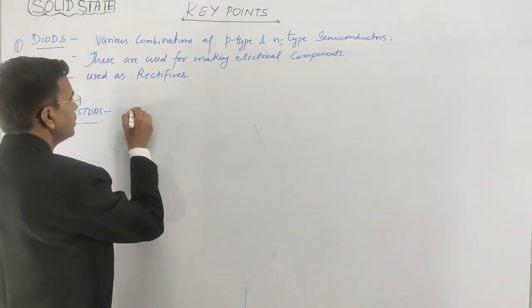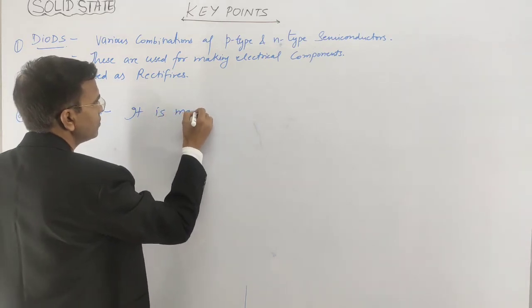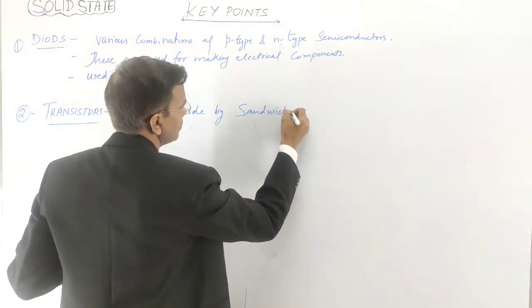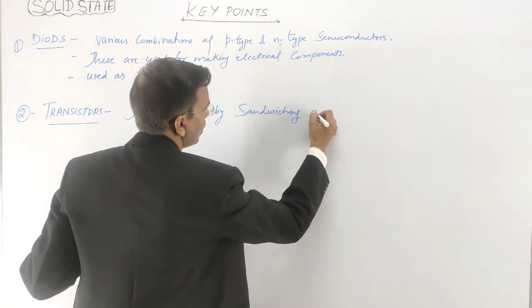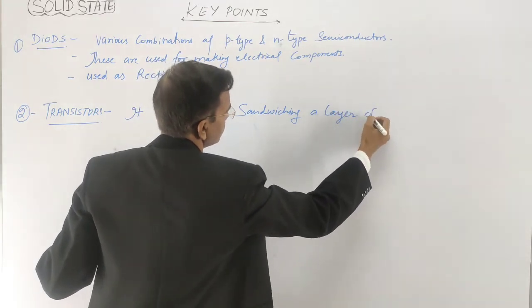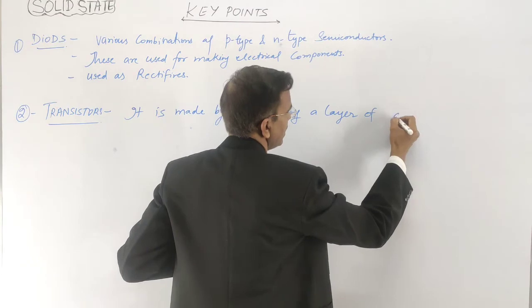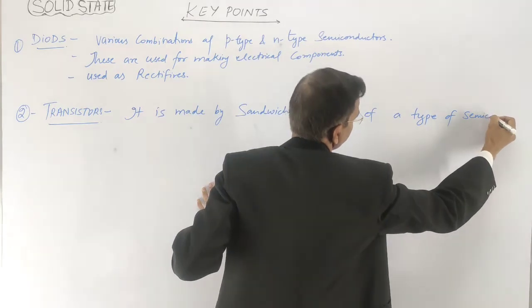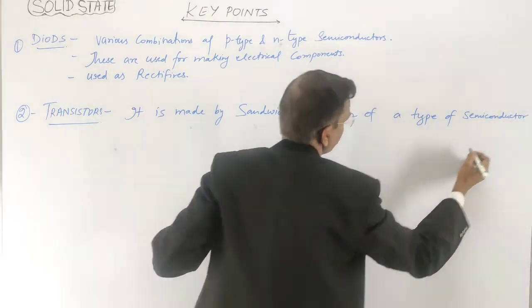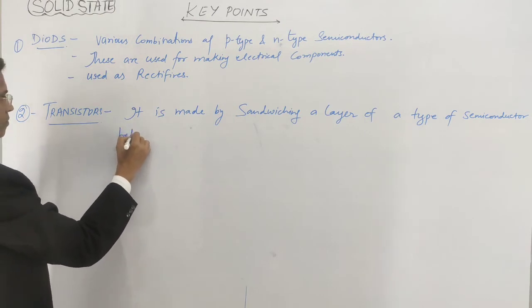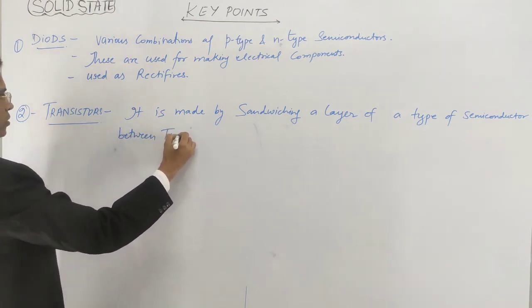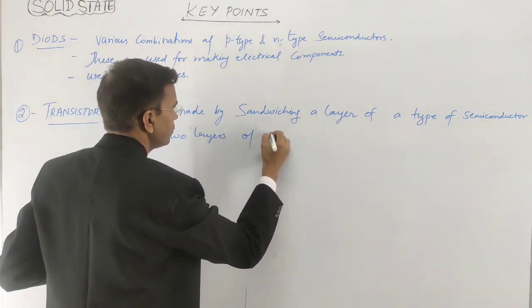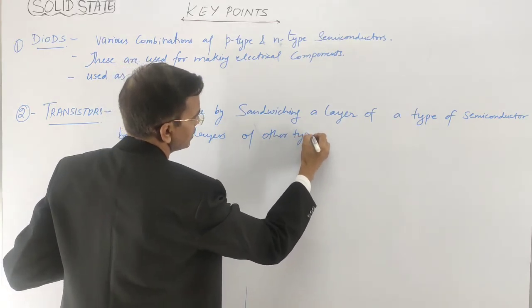Right? So here it is made by sandwiching a layer of a type of semiconductor between two layers of the other type of semiconductor.